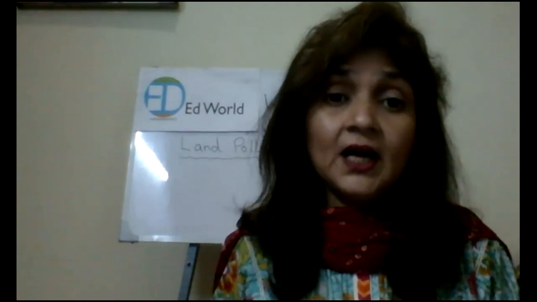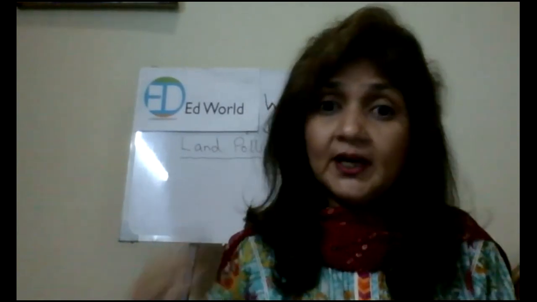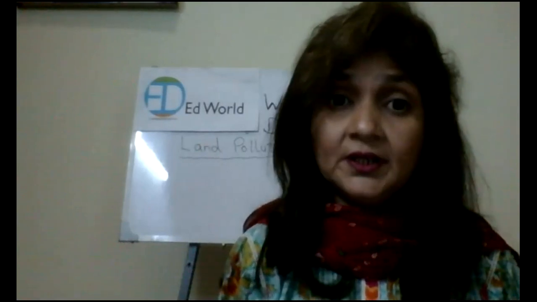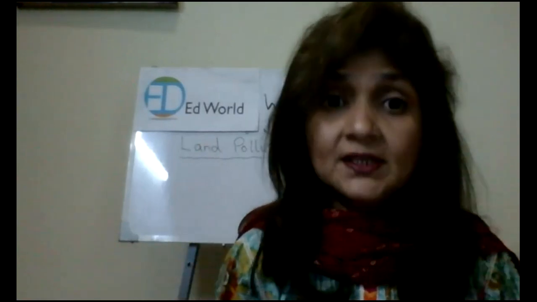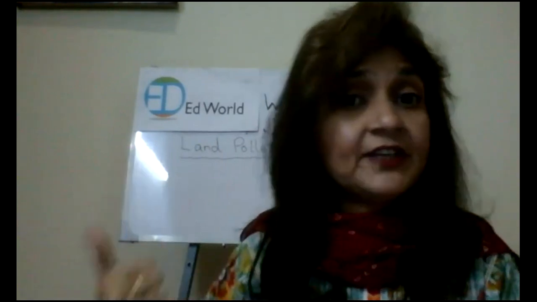So how are you going to reduce that pollution? You will not throw anything on the floor. You will not throw anything on the ground. Where are you going to throw all the rubbish? In the dustbin. This is how you are going to save your earth. This is how you are going to save your planet, right? So what happens when you are living in such types of areas, it is going to be harmful for you.